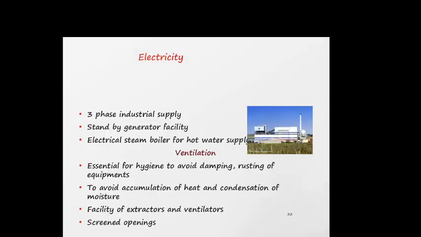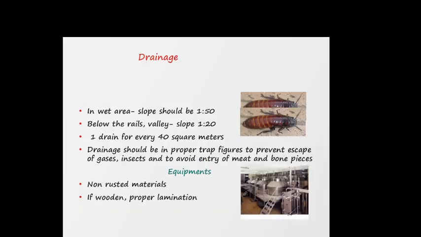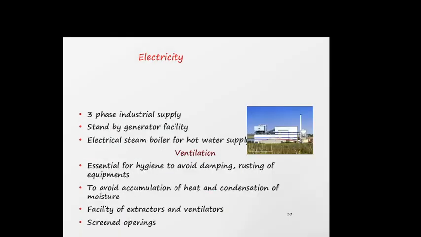Electricity: there is a three-phase industrial supply, and also a generator should be there. Ventilation should be clean, and there should be screened openings, extractors and ventilators.